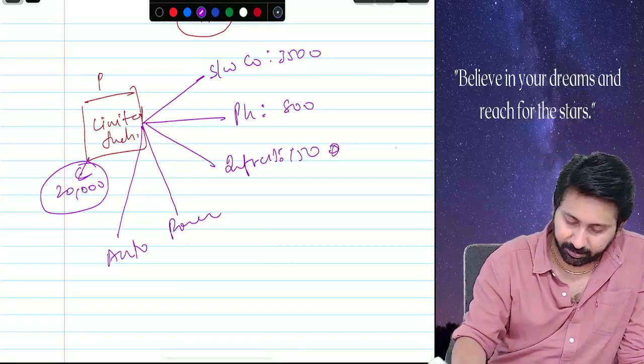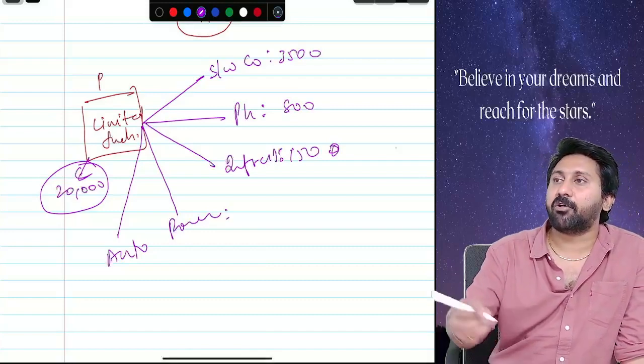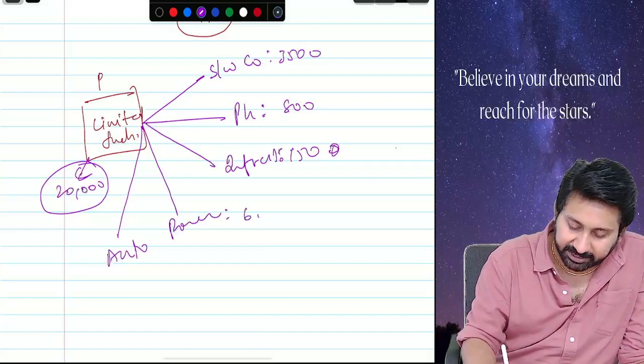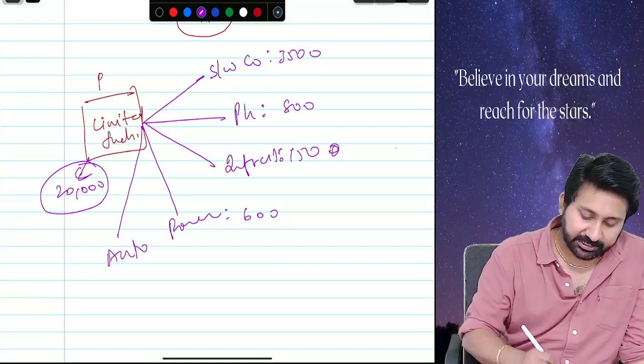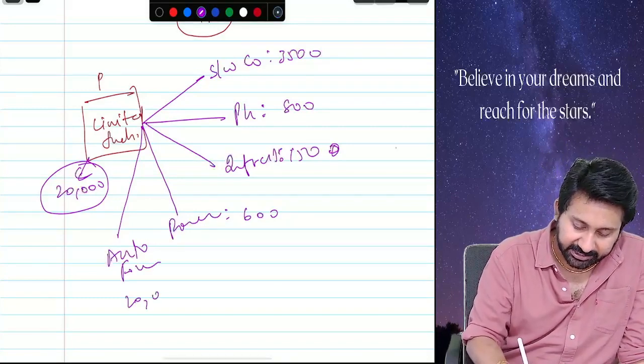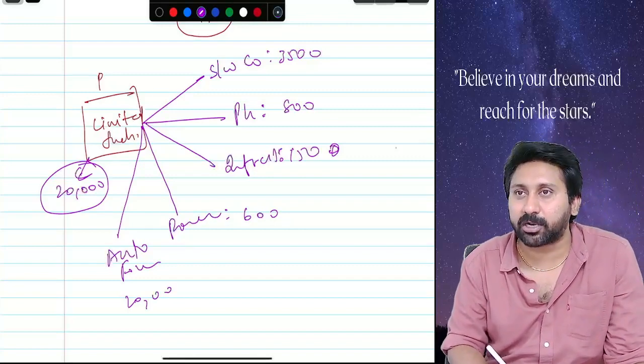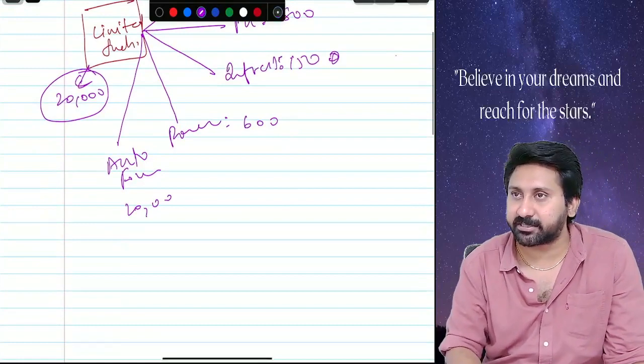These are examples. Next I want to invest in the power sector, like Tata Power, say for example 600. And next I want to invest in automobile, Force Motors, where each share is costing around 20,000. Eicher Motors, Force Motors, all these are very costly shares.